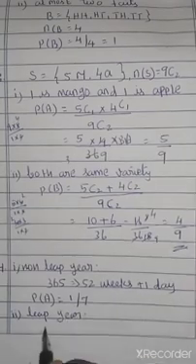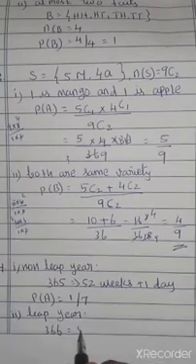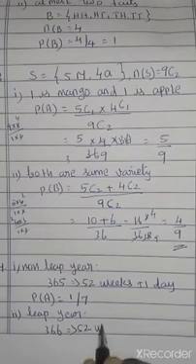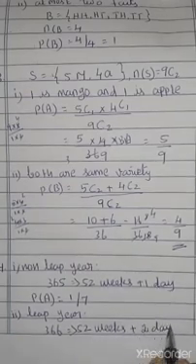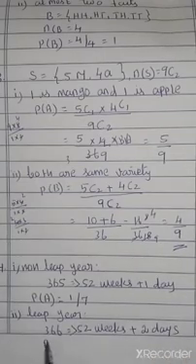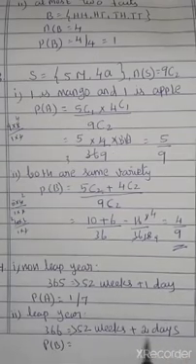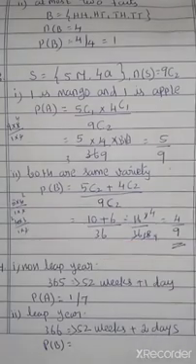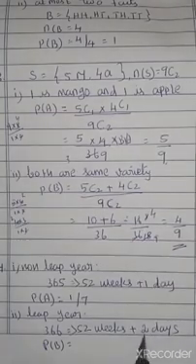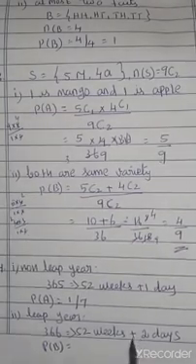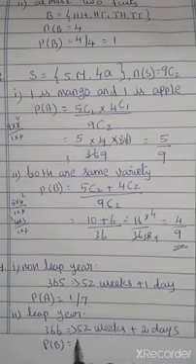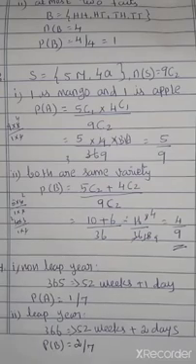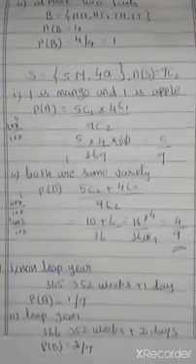Leap year, how many days? 366 days, that is 52 weeks plus 2 days. Correct? So for P of B, what are the options for the 2 extra days? Maybe Saturday or Sunday or Monday. Correct? So 2 days out of 7 is the option. So P of B equal to 2 by 7 is the final answer.